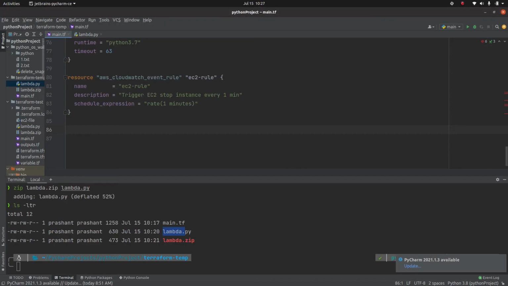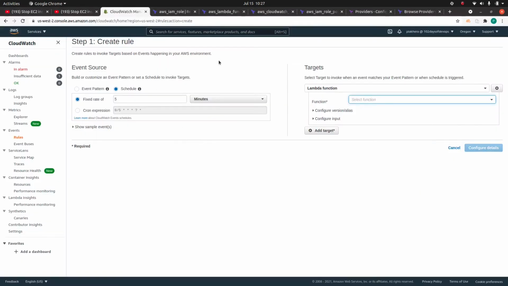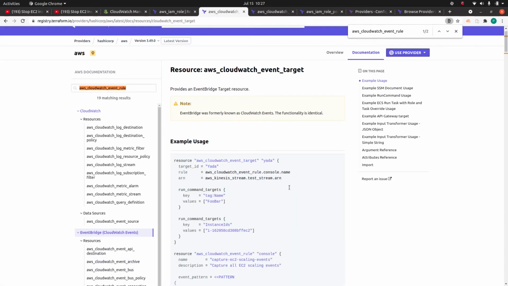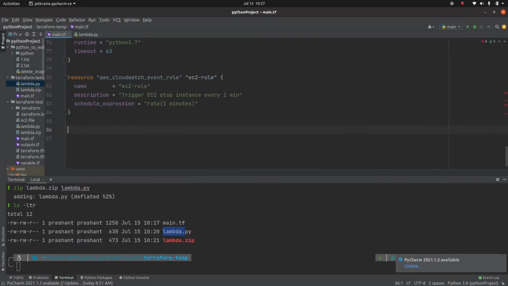In order to do that, you are going to use something called CloudWatch event target. So let's go back here. Lambda function and CloudWatch event rule, and if you see here, we have something called CloudWatch event target. Here we need to specify something called a target ID. Let me copy this and it will be much easier for me to explain it to you guys.